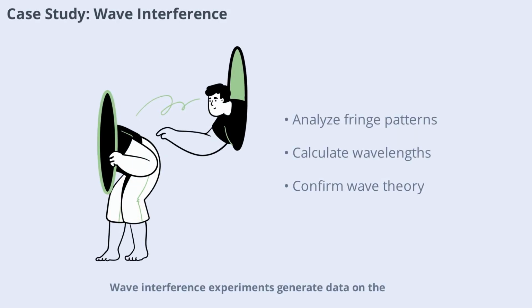Wave interference experiments generate data on the positions and intensities of bright and dark fringes. By analyzing this data, physicists can calculate wavelengths and confirm the wave nature of light. This case study illustrates how data analysis supports the development and confirmation of physical theories.